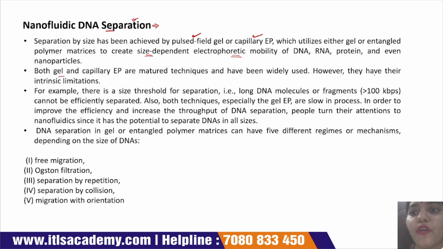However, they have their intrinsic limitations. For example, there is a size threshold for separation. Long DNA fragments of more than 100 kbp cannot be efficiently separated by this technique. Also, both techniques, especially gel electrophoresis, are very slow. In order to improve the efficiency and increase the throughput of DNA separation, people turned their attention to nanofluidic devices, since they have the potential to separate DNA of all sizes.